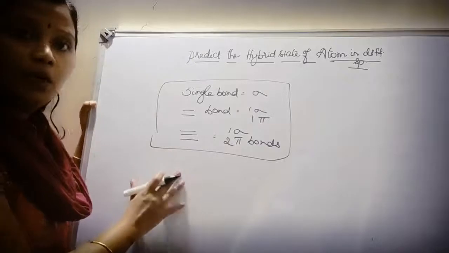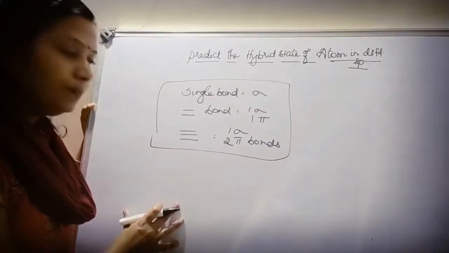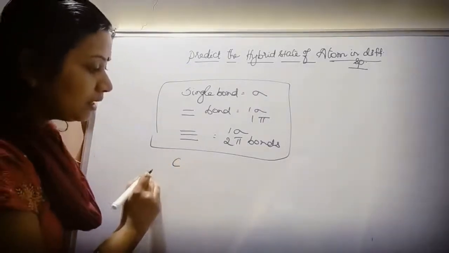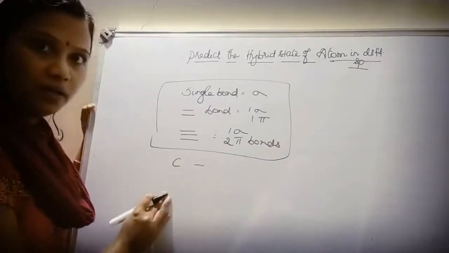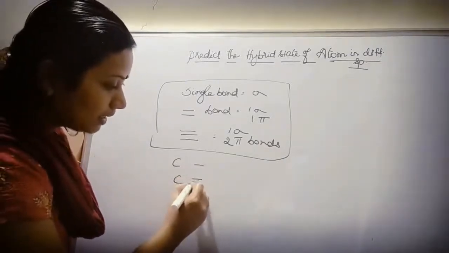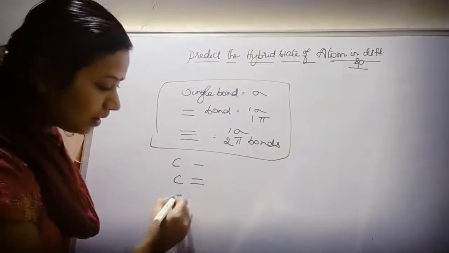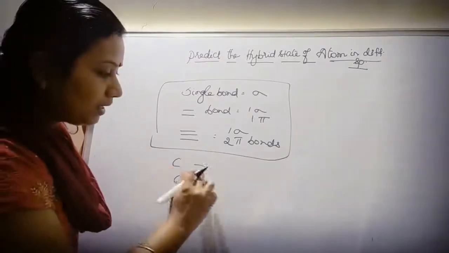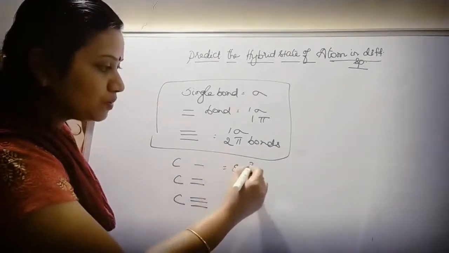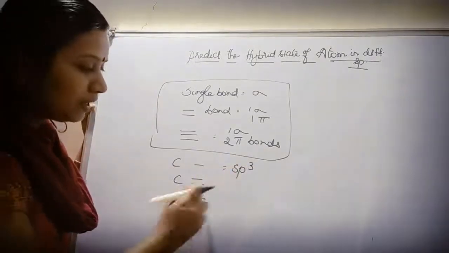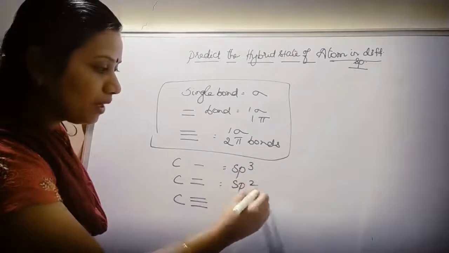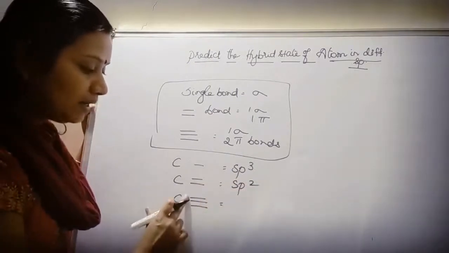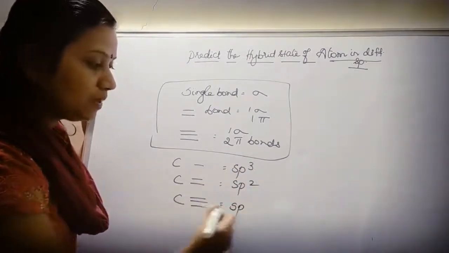The next important hint: carbon attached to a single bond, carbon attached to a double bond, and carbon attached to a triple bond. What happens? Carbon attached to a single bond should be sp3 hybridization. Carbon attached to a double bond should be sp2 hybridization. And carbon attached to a triple bond can be sp hybridization.